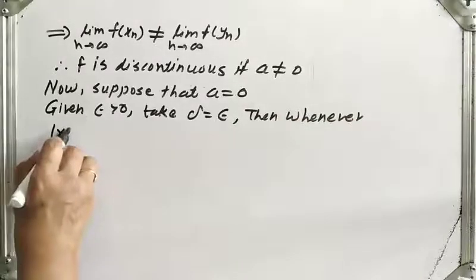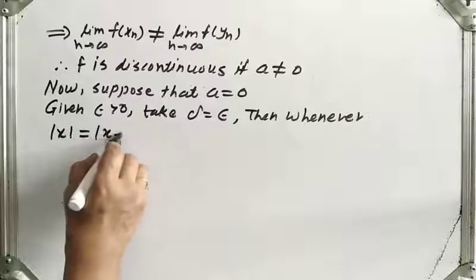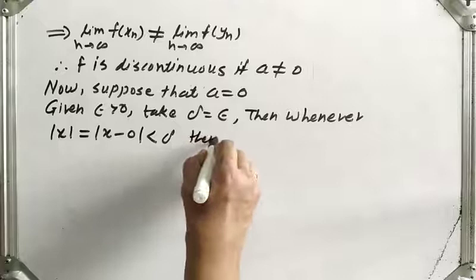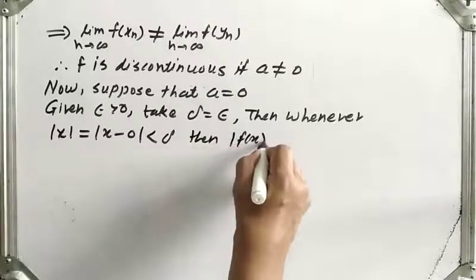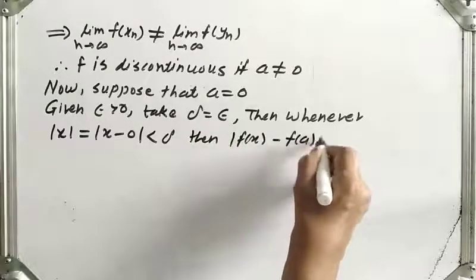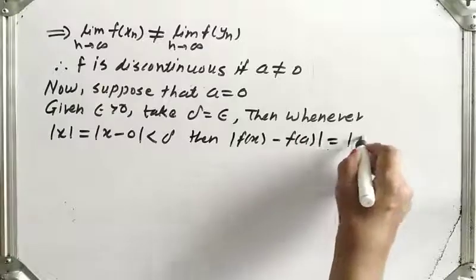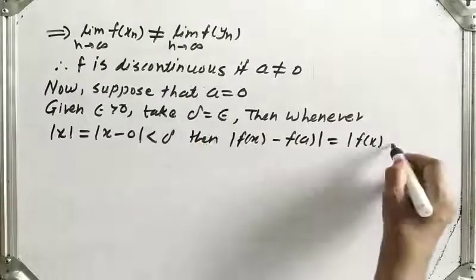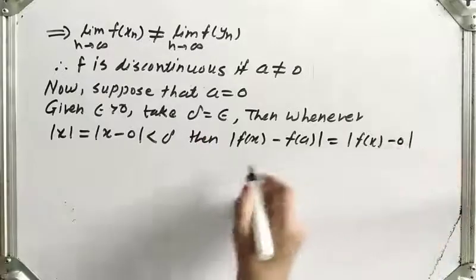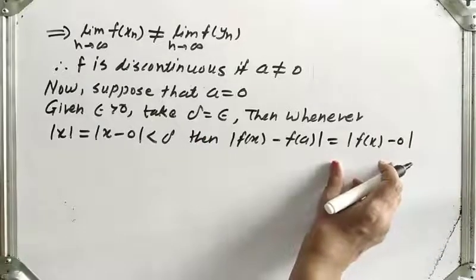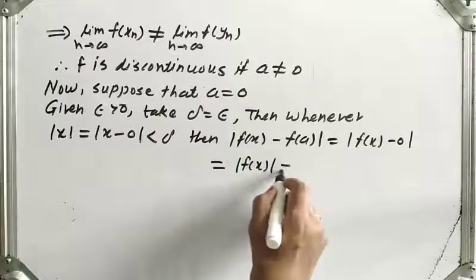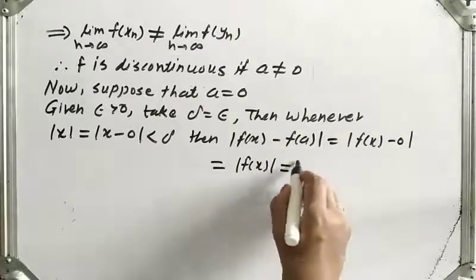whenever mod of x minus 0 is less than delta, then mod of f of x minus f of a is equal to mod of f of x minus f of 0. A is 0 here, so f of 0 is 0. We can write it as mod of f of x, which is equal to mod of x.